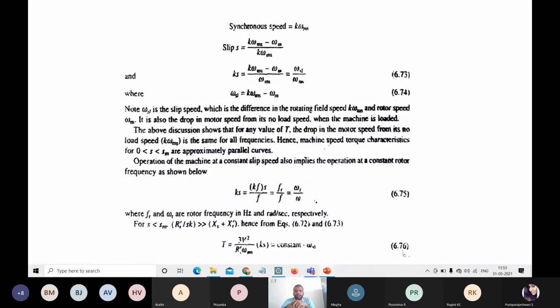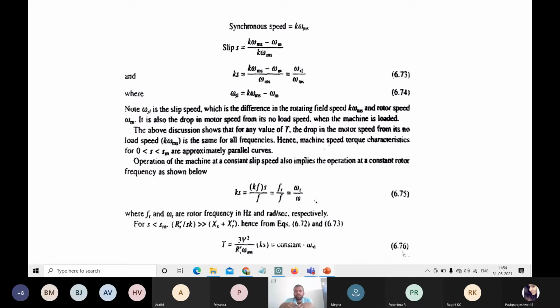This equation holds good when the machine is on loaded condition. The operation of the machine is at a constant slip speed. So this also implies that Ks is equal to Kfs divided by F. This is called Fr. Fr is equal to Kf of S. That is, omega R is equal to Fr, and omega is equal to F, or nothing but delta omega is equal to delta F.